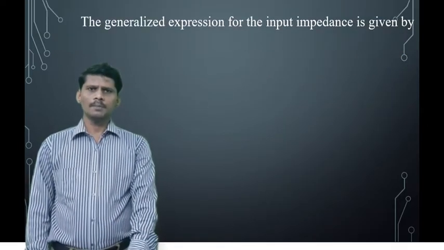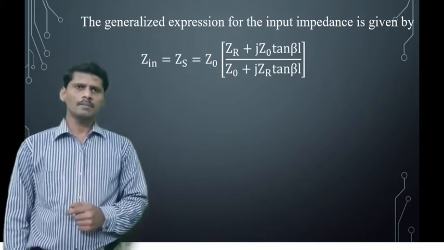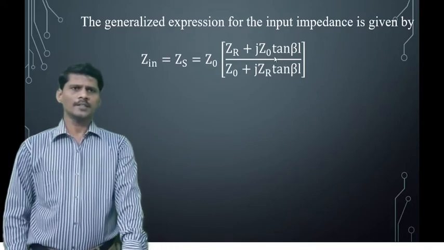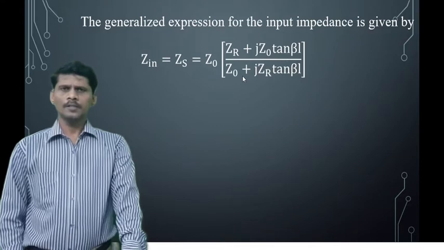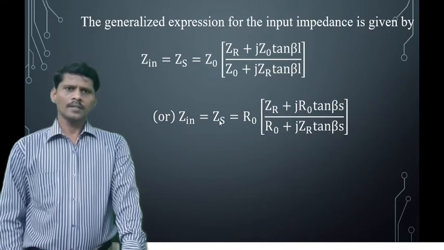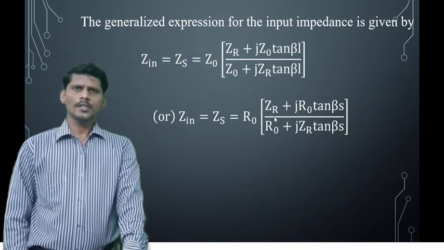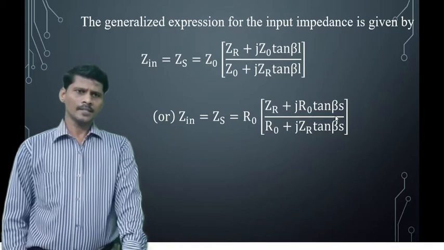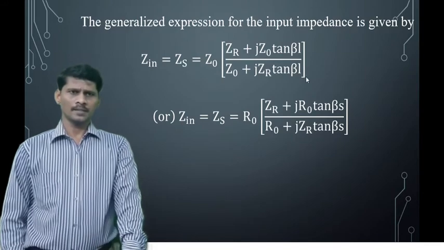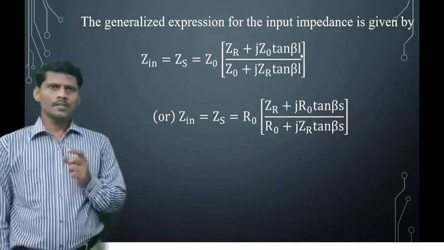We know that the basic expression for the input impedance of a transmission line is Zs equal to Z0 into (Zr plus jZ0 tan beta L) divided by (Z0 plus jZr tan beta L), or input impedance Zin equal to R0 into (Zr plus jR0 tan beta S) divided by (R0 plus jZr tan beta S), where L or S is the length of the transmission line.